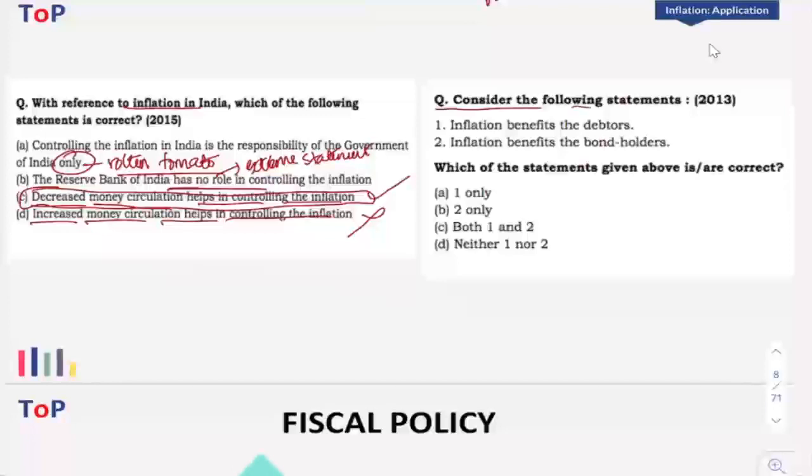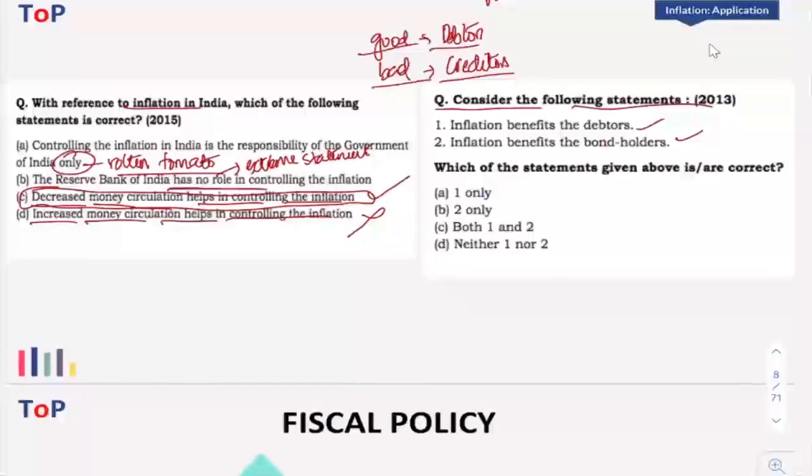Now next is: consider the following statements. Inflation benefits the debtors; inflation benefits the bondholders. Now which one is correct, which one is wrong? Again, a basic question. Inflation, as you already know, is good for the debtors and it is bad for the creditors. Now, why is it bad for the creditors?